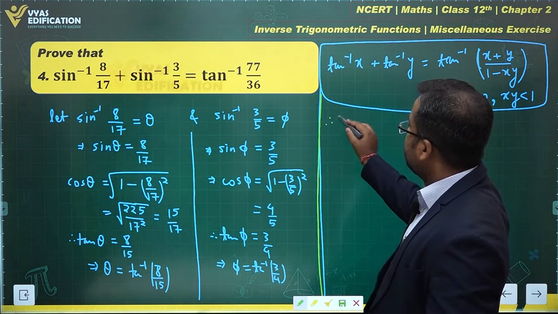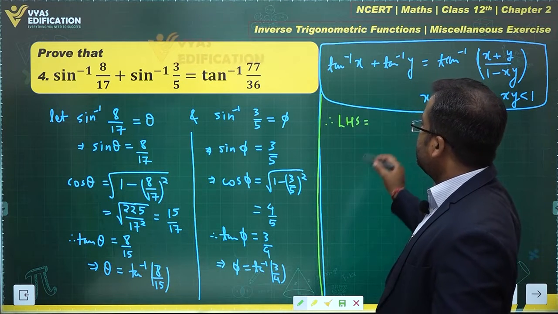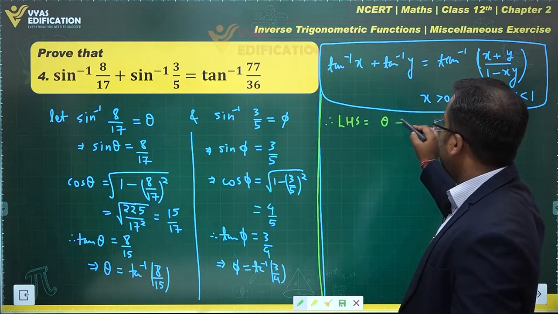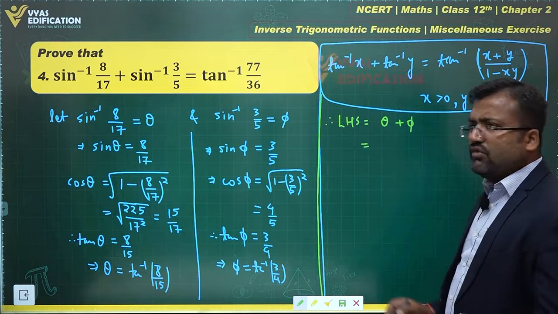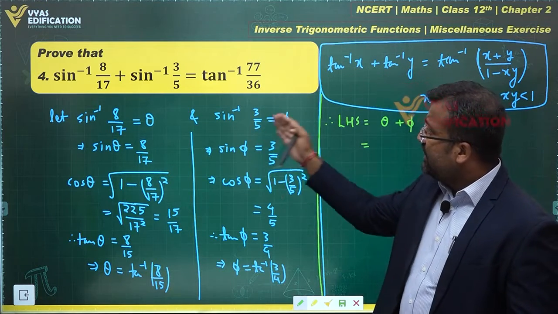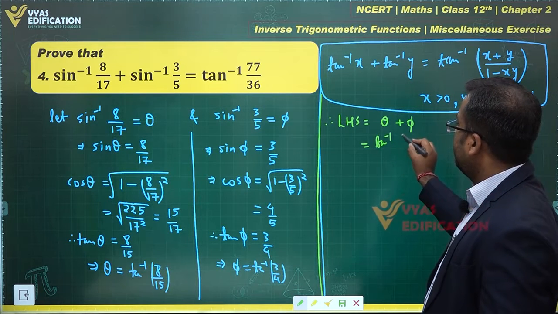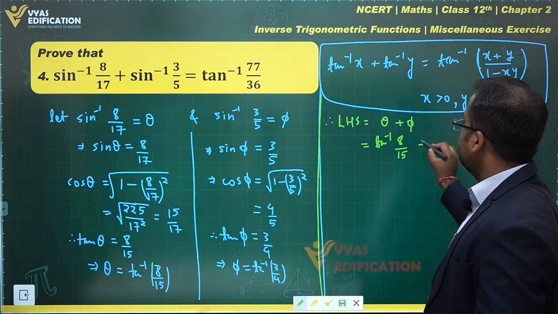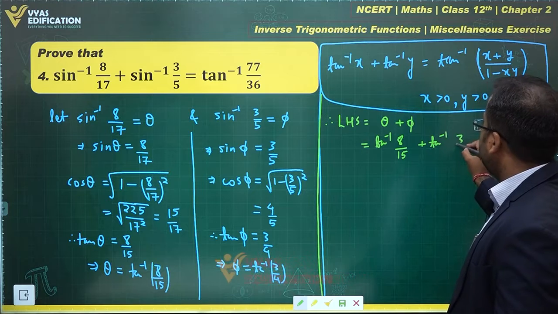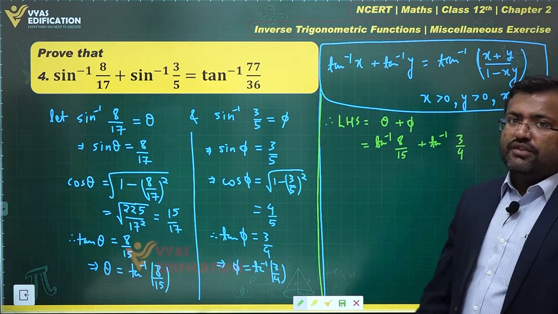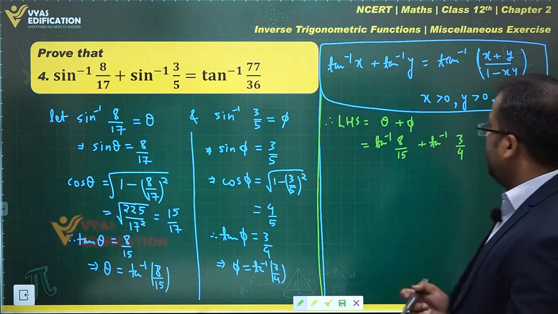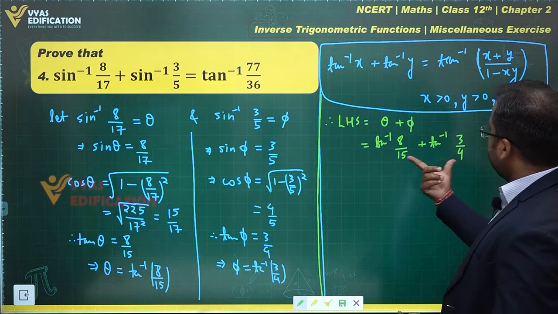So, therefore, the LHS is theta plus phi, which is actually equal to what? In the LHS, you have theta plus phi, which is equal to tan inverse 8 by 15 plus tan inverse 3 by 4. This is what you have. And if you observe, this is a positive product.